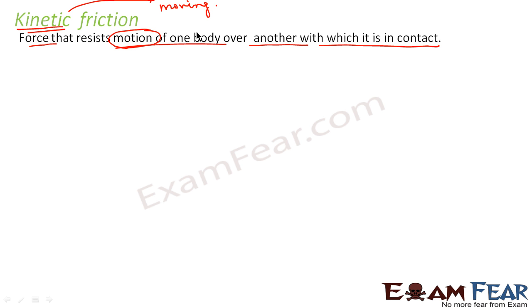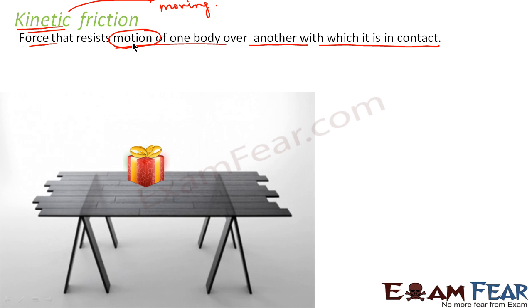That means in this case also two bodies should be in physical contact with each other and the situation should be such that one body is moving. In that case, kinetic friction comes into play and it tries to oppose the motion of the body. Let us look at this example. We can see that this box is moving over the table. So the two surfaces are in contact, and a frictional force has to come into play. Since it is moving, obviously there is an external force being applied over this box. Now, when this body is moving, the force of friction which comes into play is kinetic friction.